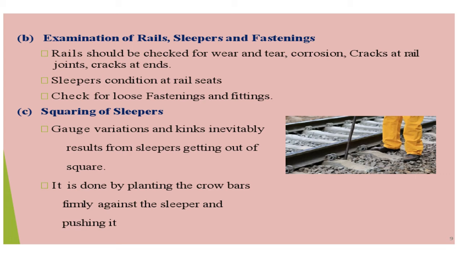If there is a problem with the sleepers, then a crowbar has to be used firmly against the sleepers and they have to be pushed. That means the sleepers have to be maintained properly. If gauge variation or a kink problem is there, then the sleepers can get out of square, so that has to be checked.